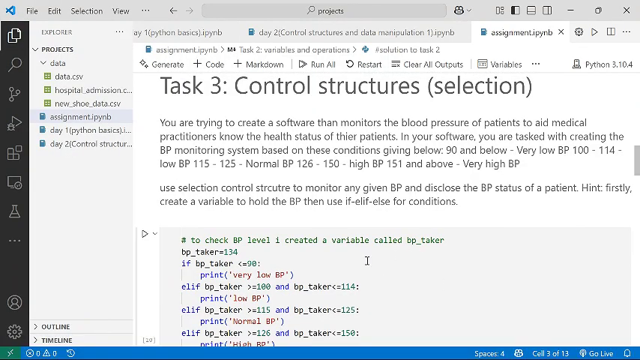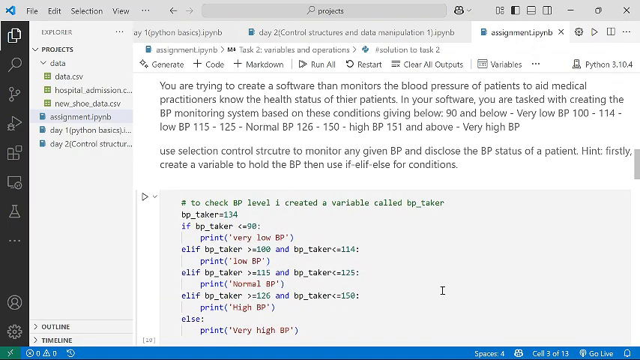Okay, next is exercise 3, which I gave you an exercise on how to use your control structure. So I said you are trying to create a software to monitor blood pressure, and I gave you some ranges. Those are the conditions for the blood pressure. If the blood pressure is 90 and below, it should indicate very low BP. Between 100 to 114, low BP. 115 to 125, normal BP. 126 to 150, high BP. And then 151 and above, it should indicate very high BP.